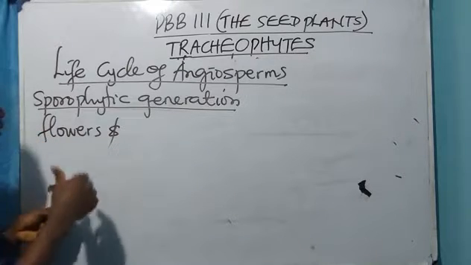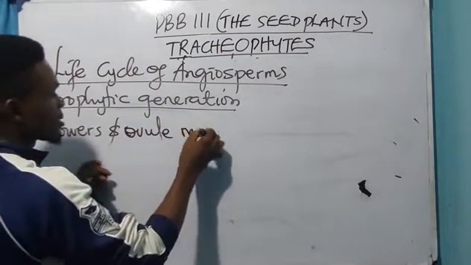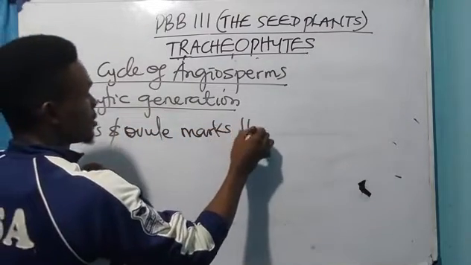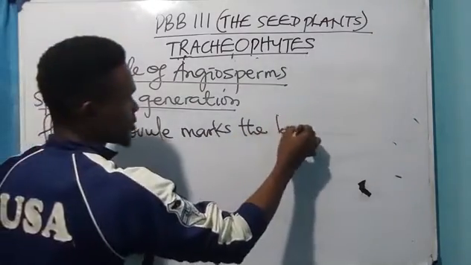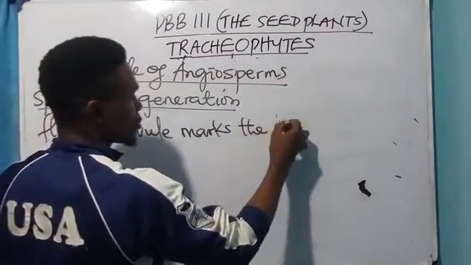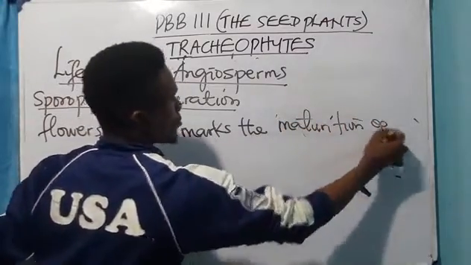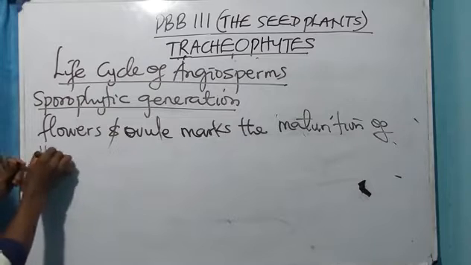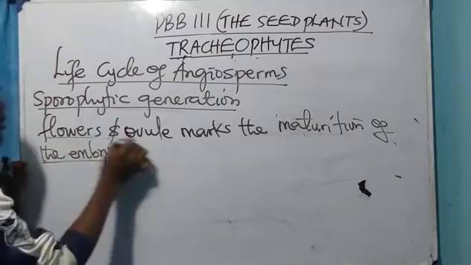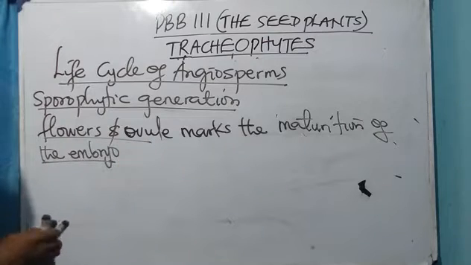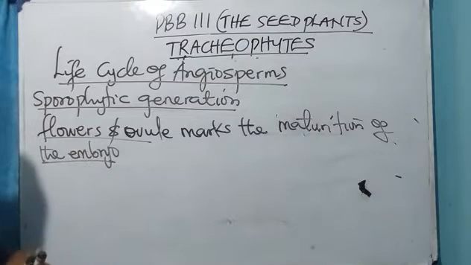The production of flower and ovule marks the maturation of the embryo. Alright, take note of that. Marks the maturation of what? The embryo.